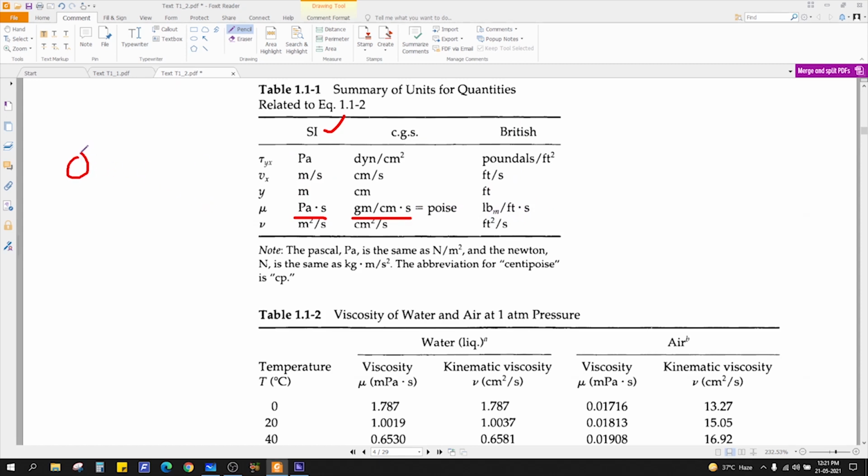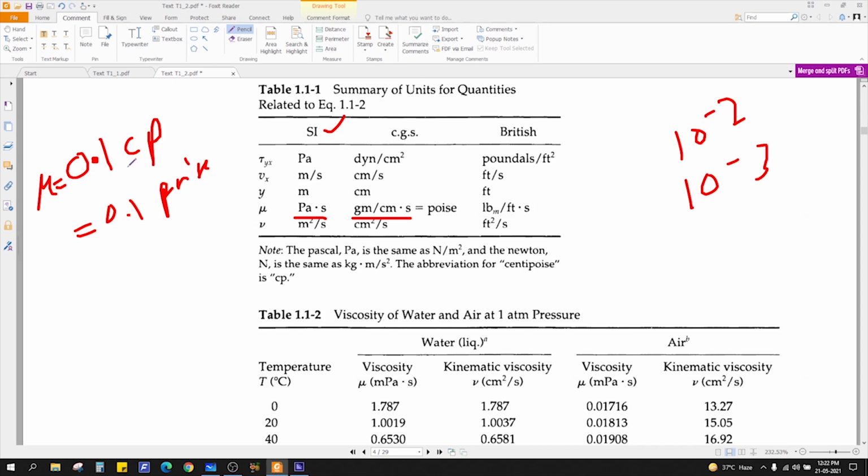Sometimes in problems the viscosity is mentioned as mu equal to 0.1 cp. So don't write it as 0.1 poise. What do you mean by centi? Centi is always 10 to the power minus 2, right? What is milli? It is 10 to the power minus 3. So you just have to multiply with 10 to the power minus 2, or divide by 100.